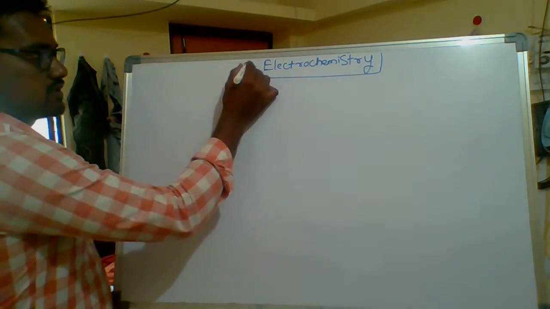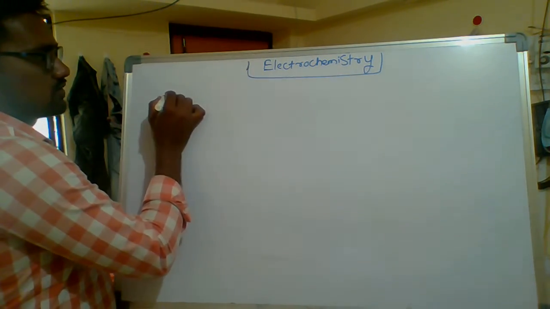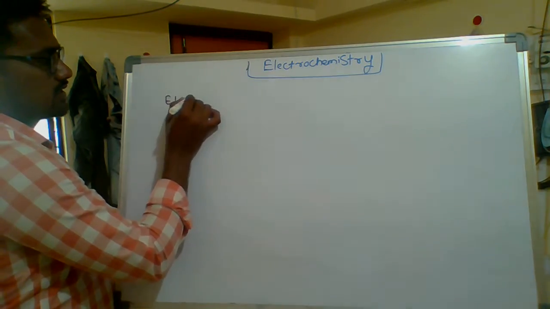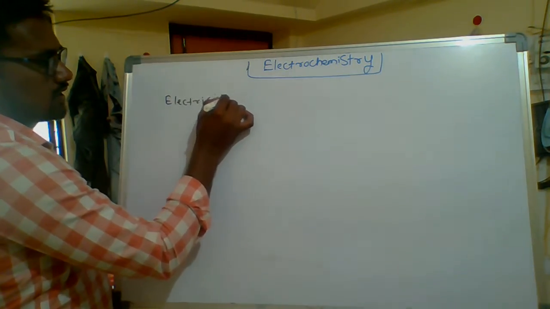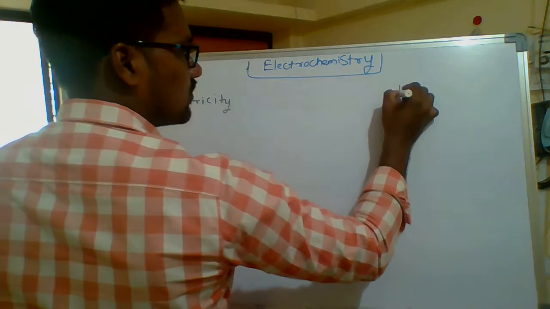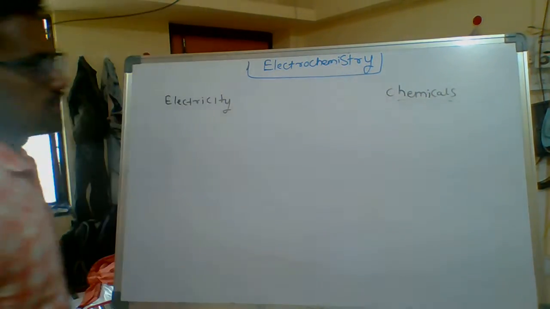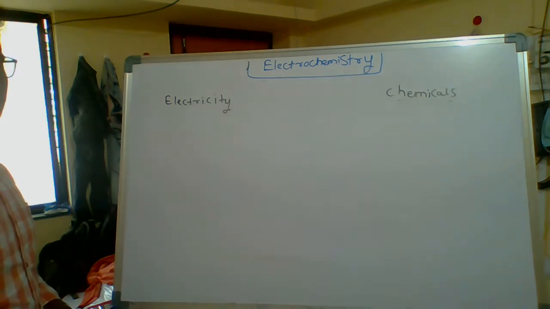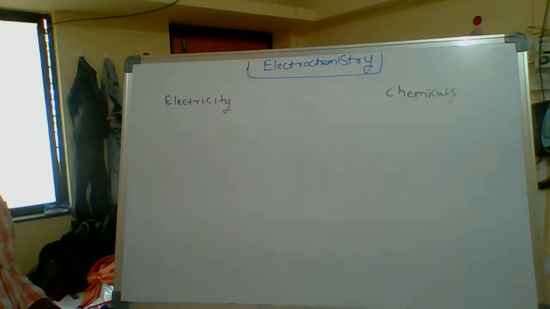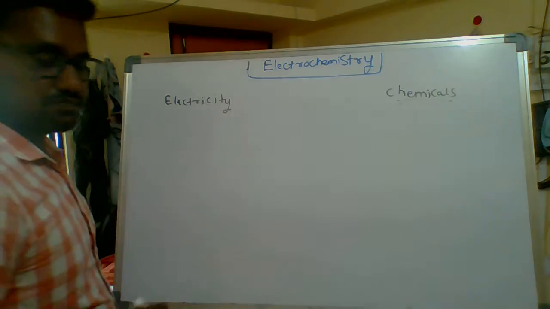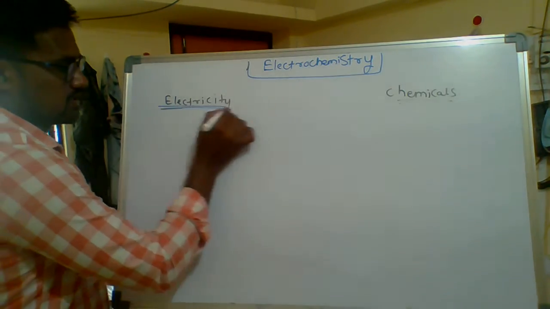Electrochemistry comes from two words, electricity and chemical. I will take the topic from these two words and explain it. That is the important matter.